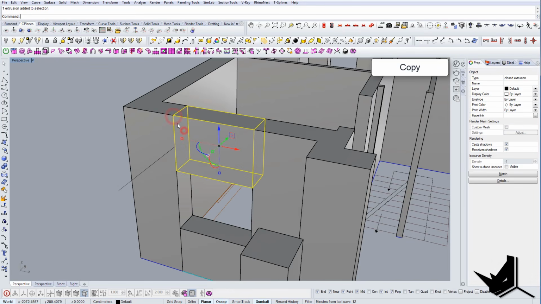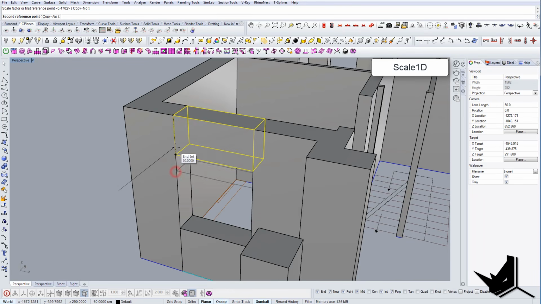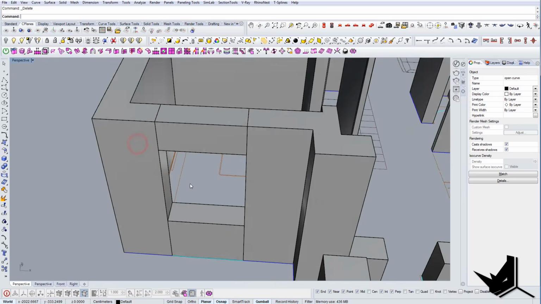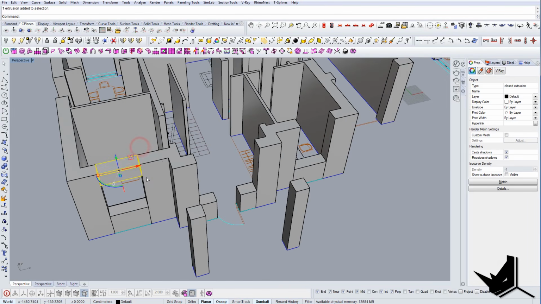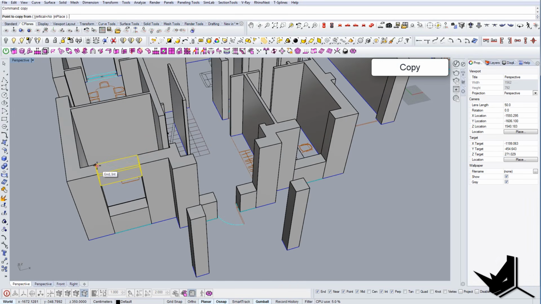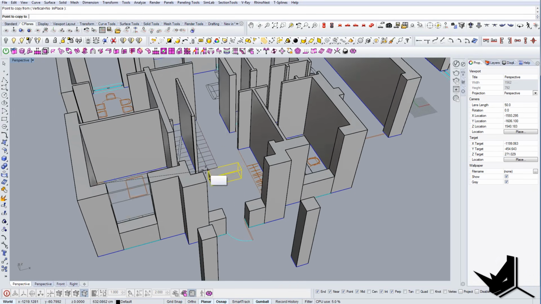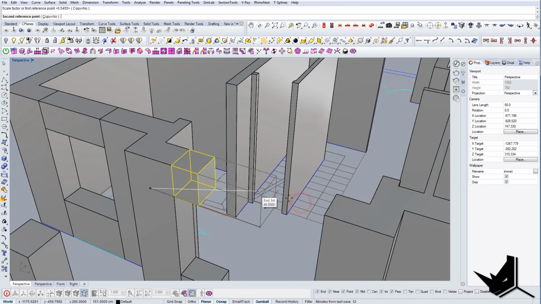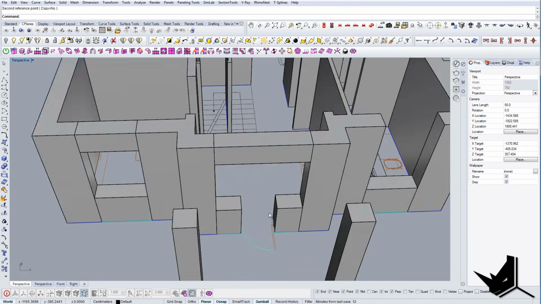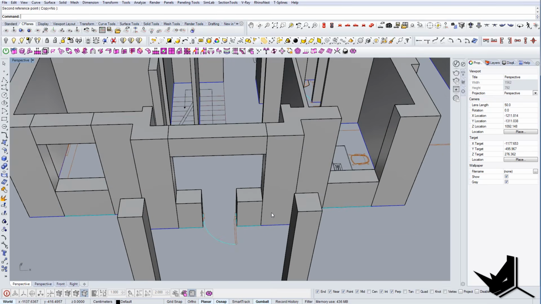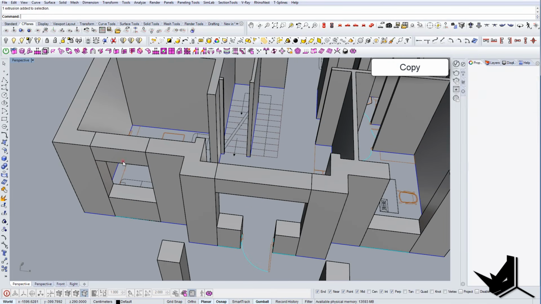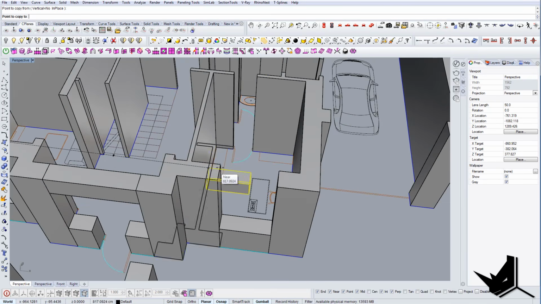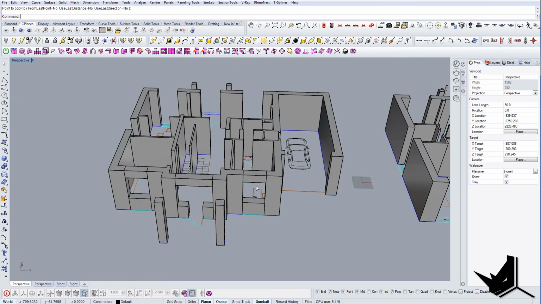So we're gonna go and scale 1D this guy, and now I have the opening for my window, which I can also copy over and do on this side as well. Here I will keep it on top because we also need to put the doors. So this is how it will look like. In this area here, of course, we can copy it.